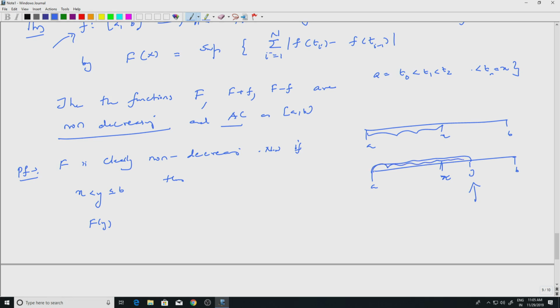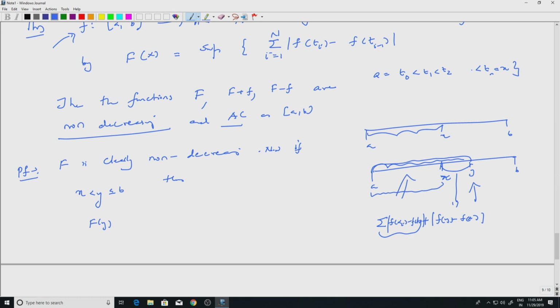So, for that you can take partitions up to x and then the interval xy. If you use that, the term coming from here would look like modulus of f of y minus f of x, plus the summation of f of alpha i minus f of beta i, where this gives me partitions of this interval.